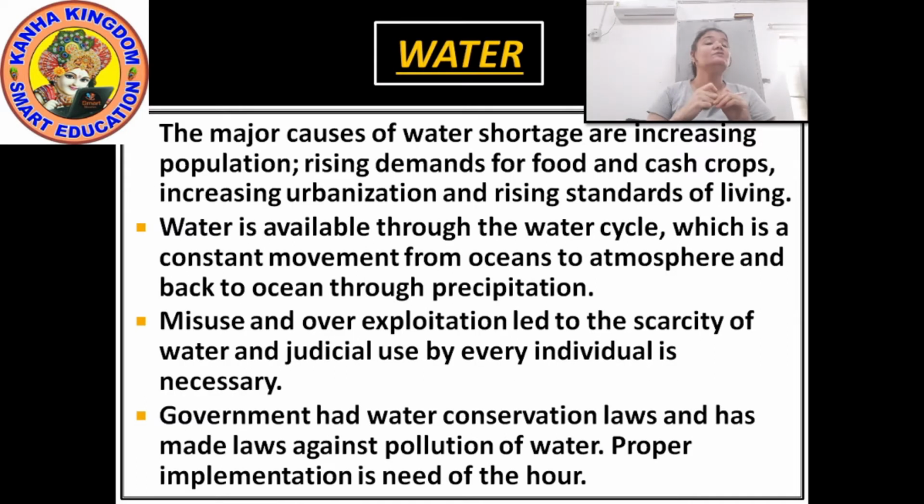The major cause of water shortage is increasing population, rising demands of food and cash crops, increasing urbanization, people coming and settling themselves in the cities, and rising standards of living, the way the people are living.